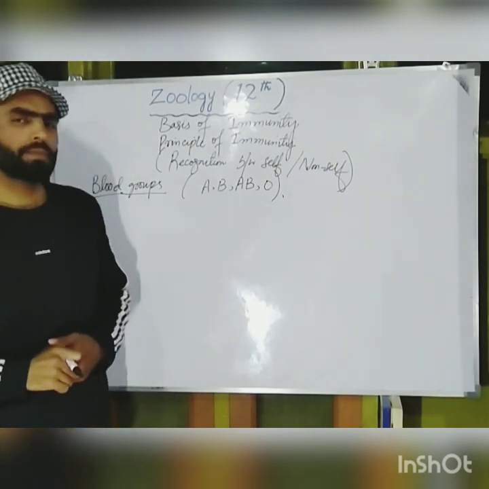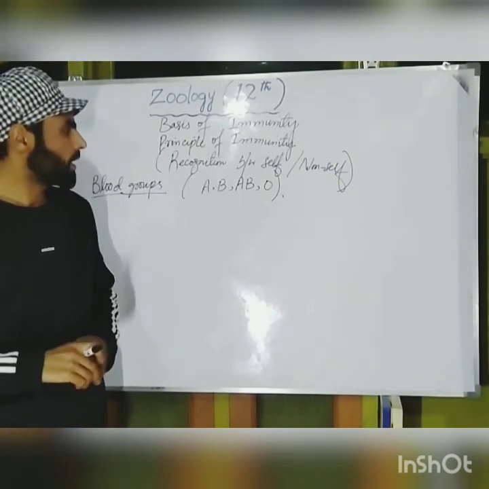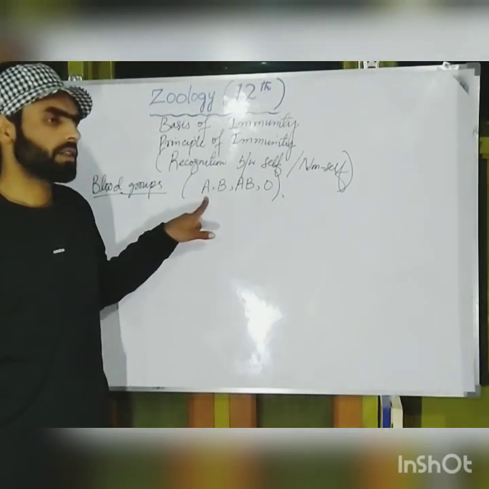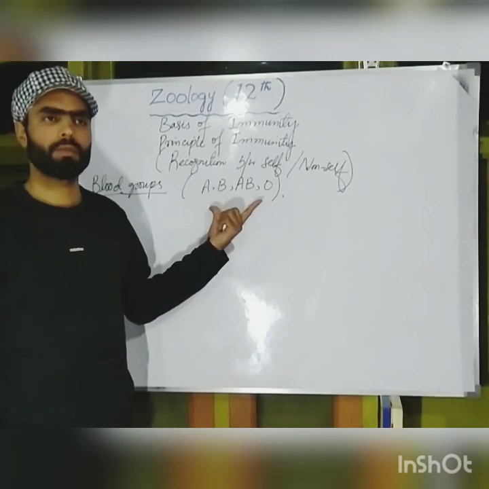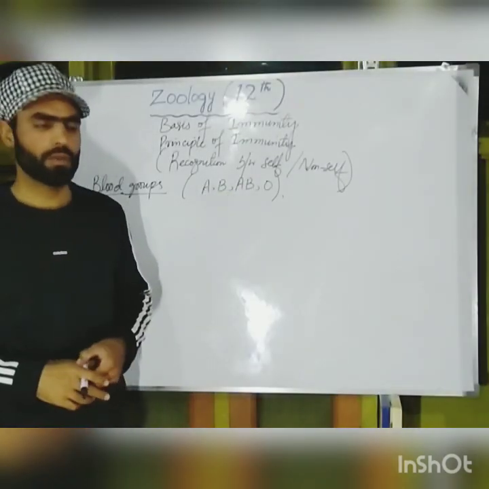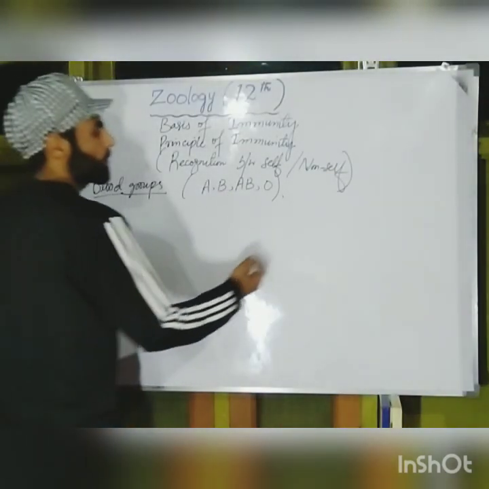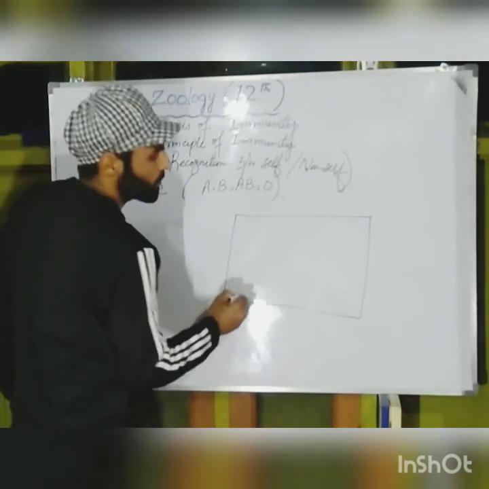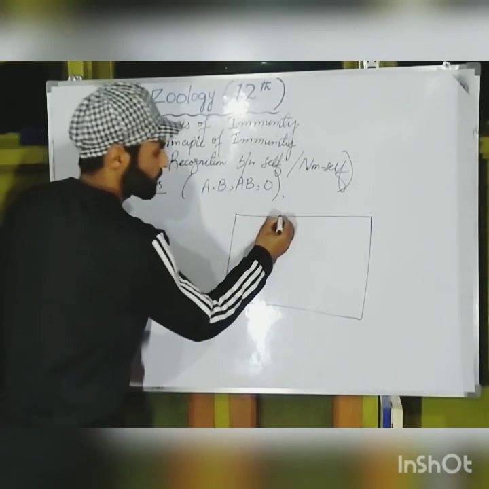and we know that we cannot transfuse blood randomly from persons having different types of blood groups. Let me explain to you. We will take here two types of blood groups.